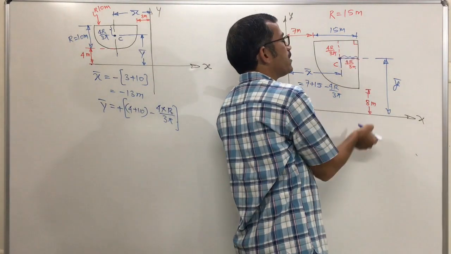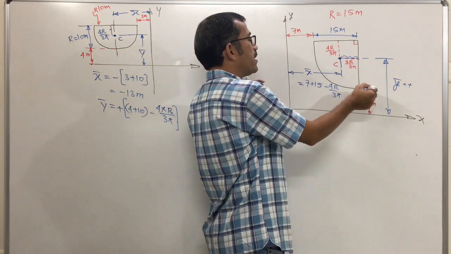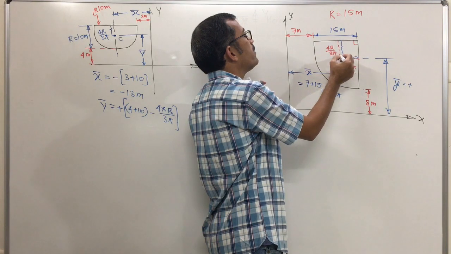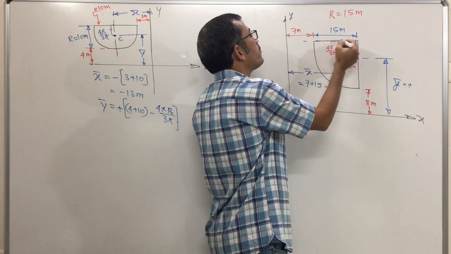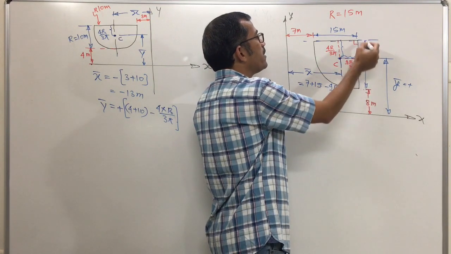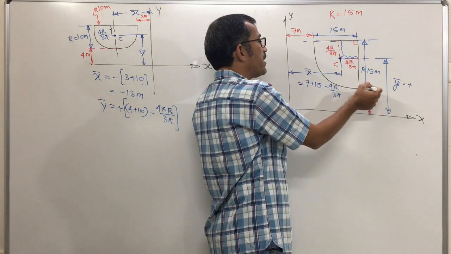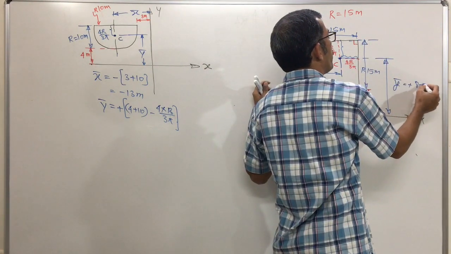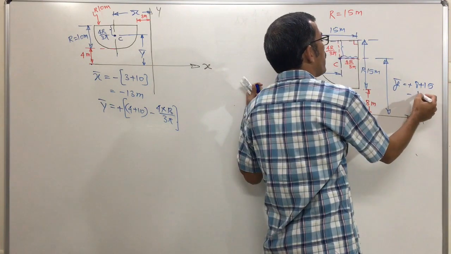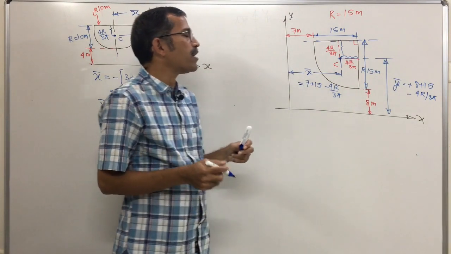Same thing for y bar. Again the centroid is above the x axis, so positive. This is 8 meter, but 4r upon 3 pi is from this side, isn't it? What is the distance of this side? First one, this will be the radius. This is r equal to 15. That means first 8 and 15 will add, 8 plus 15, and then you subtract this distance, minus 4r upon 3 pi, and we will calculate. Substitute the value of r, what is it?